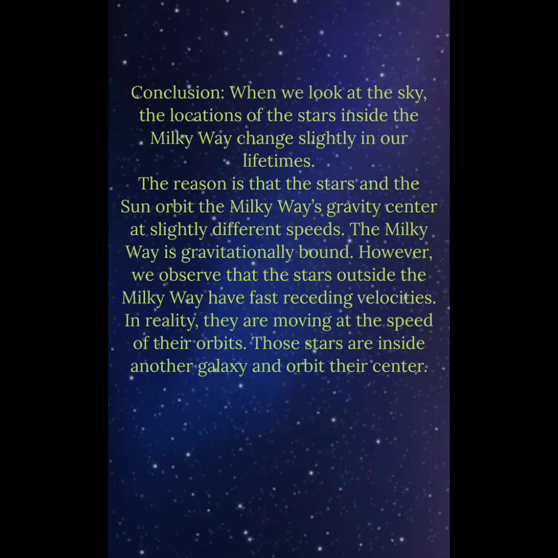Conclusion. When we look at the sky, the locations of the stars inside the Milky Way change slightly in our lifetimes. The reason is that the stars and the Sun orbit the Milky Way's gravity center at slightly different speeds. The Milky Way is gravitationally bound. However, we observe that the stars outside the Milky Way have fast receding velocities. In reality, they are moving at the speed of their orbits.